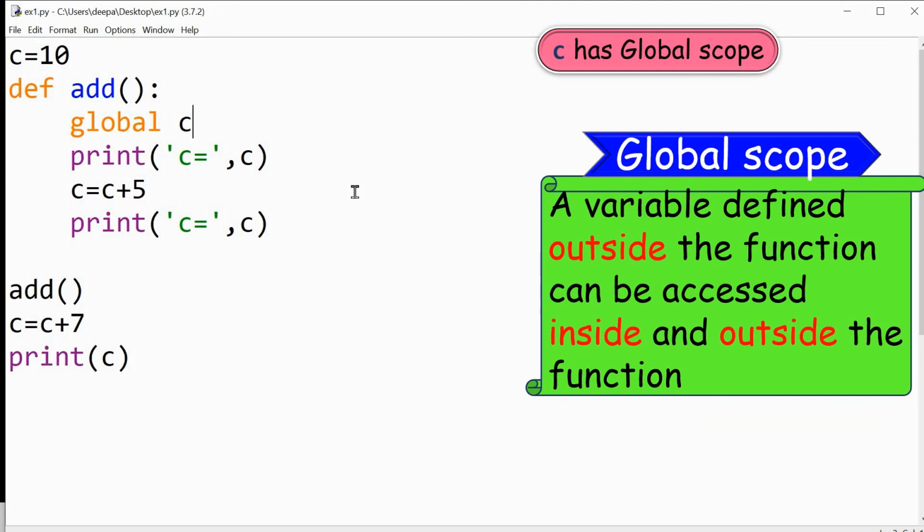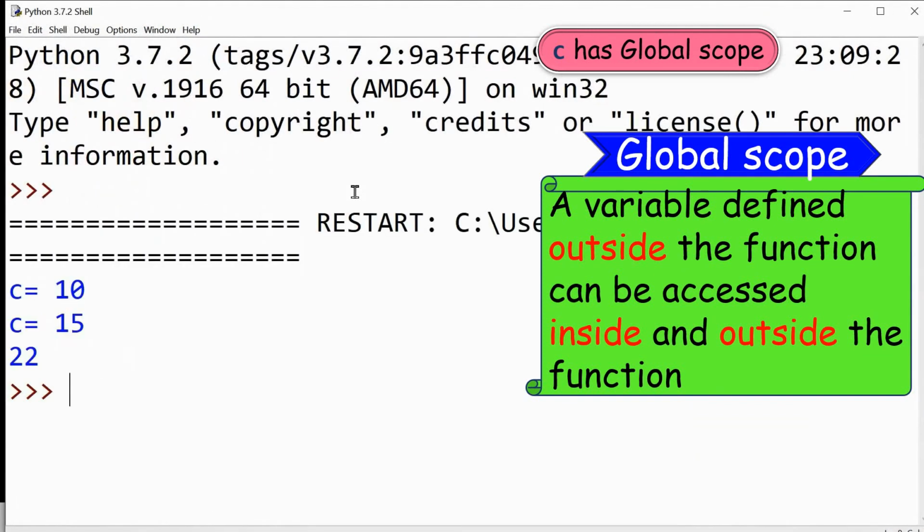So let us check this one again. You can see that there is no error now. C is equal to 10. It is because of the first print statement inside the function. And C is equal to 15 is because of that increment, C is equal to C plus 5. So the value of C is now 15.